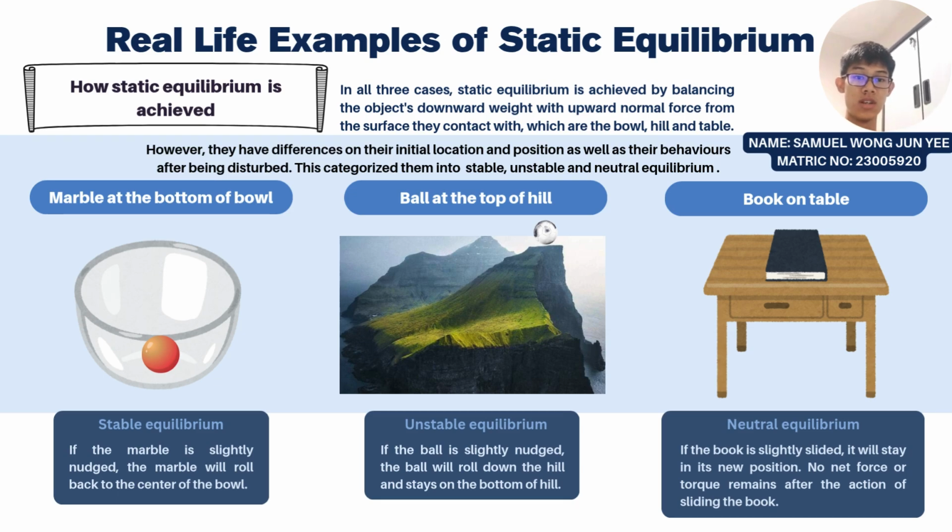The last one is neutral equilibrium. If the book on the table is slightly slid, it will stay in its new position. No net force or torque remains after the action of sliding the book. All three of these examples achieve static equilibrium in the same way. They balance the object's downward weight with the upward normal force from the surface they contact.